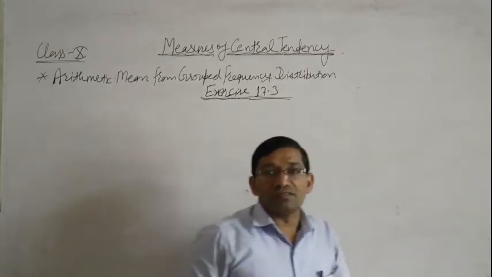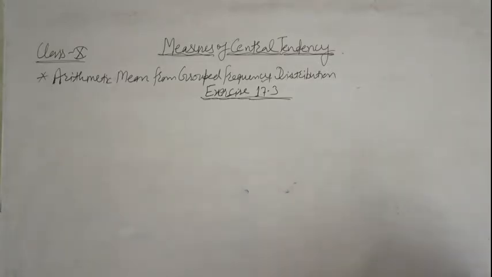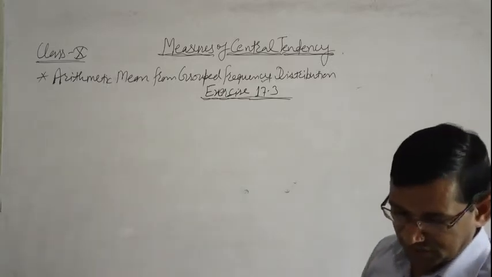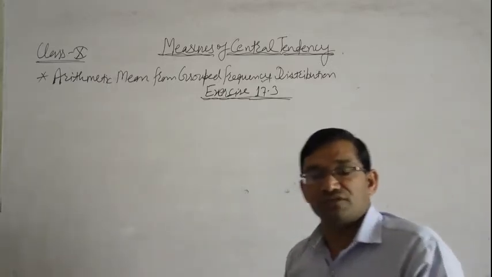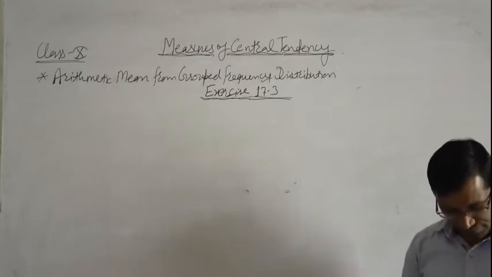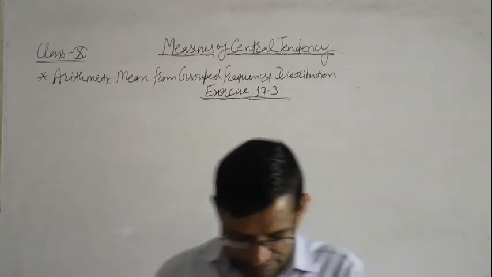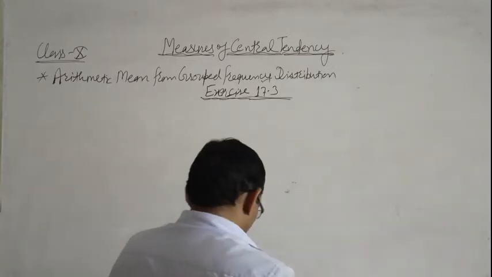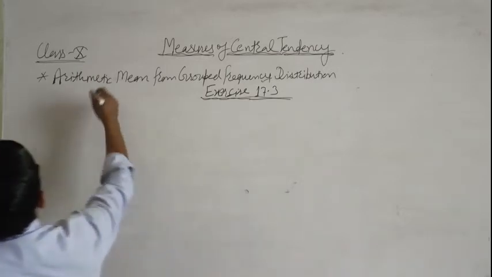Exercise 17.3 has total questions number 1 to 6. It means 6 questions, and we find the arithmetic mean of all questions.